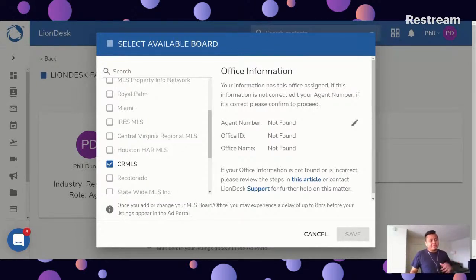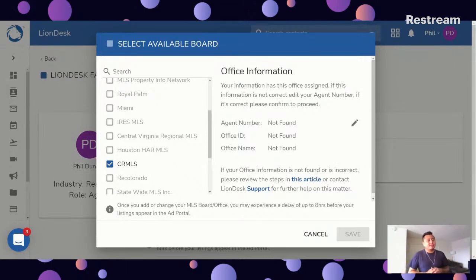If for some reason you're having issues, we do have a help article that can help you locate this information. So we have the office information. Once you have that entered, you want to click on save. And from there, it's going to connect your MLS listings. You can connect with any of these MLSs. I listed quite a few MLSs that we can connect with.